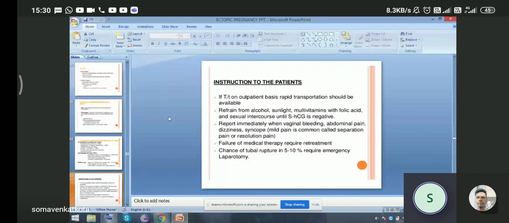Failure of medical therapy requires retreatment. The chance of tubal rupture is about 5 to 10%, and it requires emergency laparotomy.